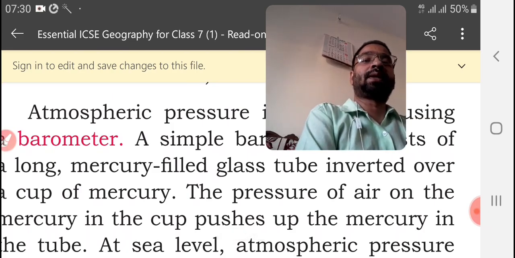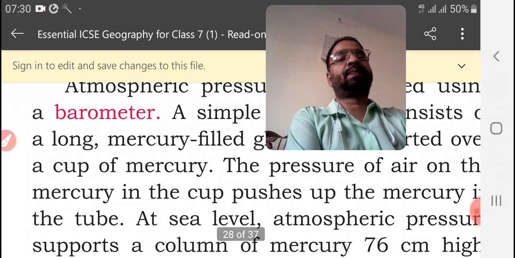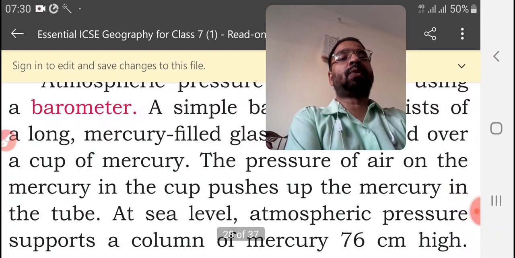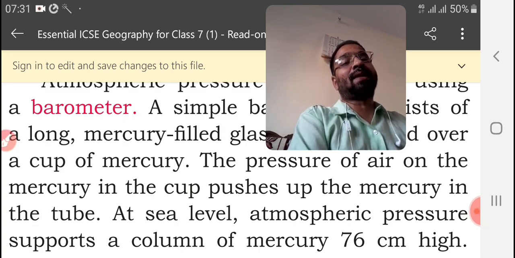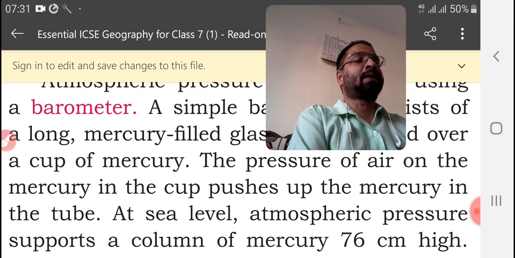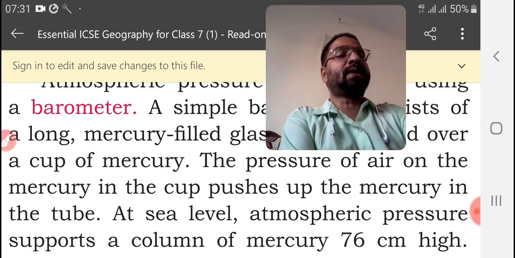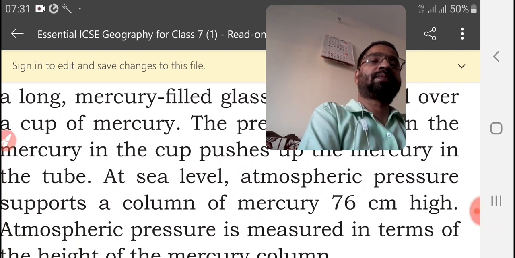Now let us see, the pressure of air on the mercury in the cup pushes up the mercury in the tube. At sea level, atmospheric pressure supports a column of mercury 76 centimeter high. Atmospheric pressure is thus measured in terms of the height of the mercury column.